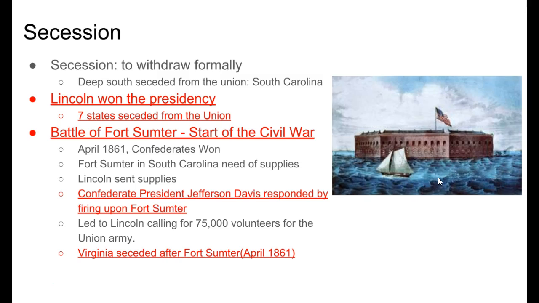They needed supplies, so Lincoln decided to go ahead and send them supplies. When he did that, the president of the Confederacy, Jefferson Davis, responded by firing upon Fort Sumter. This led to Lincoln calling for 75,000 volunteers for the Union Army. Virginia then seceded after Fort Sumter in April of 1861.